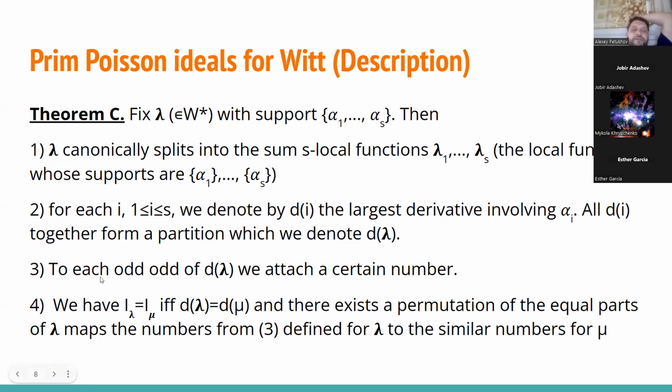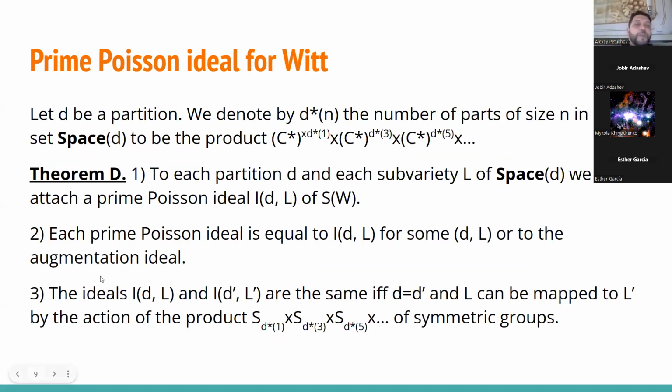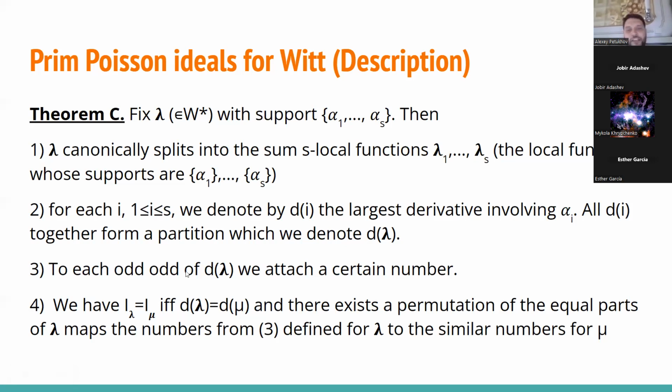And moreover, I can really attach some number to each odd part of this partition. The real essence of this number is that we have the maximal derivative which we consider in a given point, and we should consider some coefficient which is associated to the derivative in the middle degree. And if there is no middle degree because of some even odd game, well, we just have no additional numbers. That's how it works. So we attach to all odd parts some number.